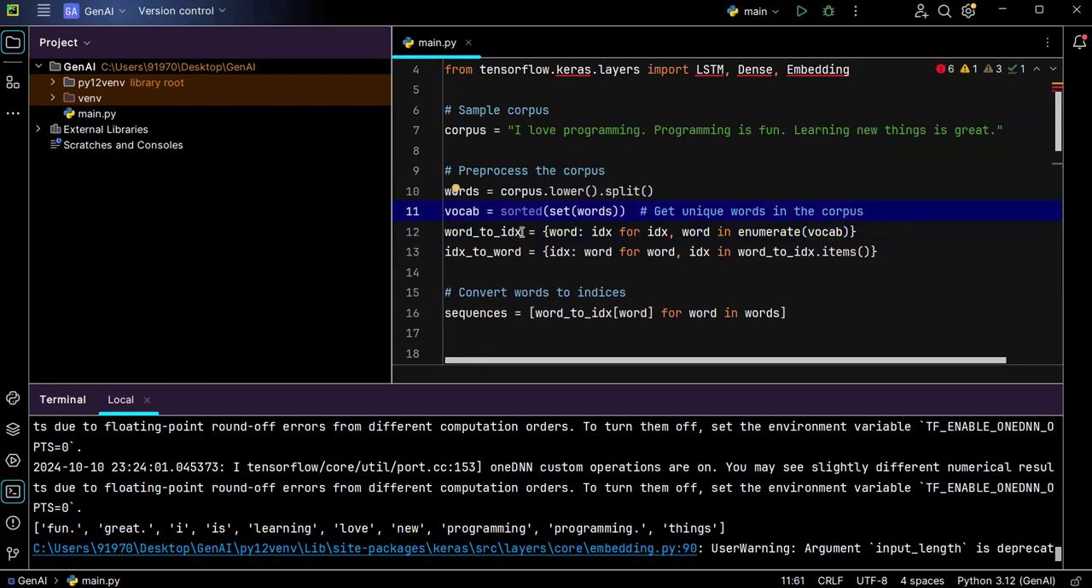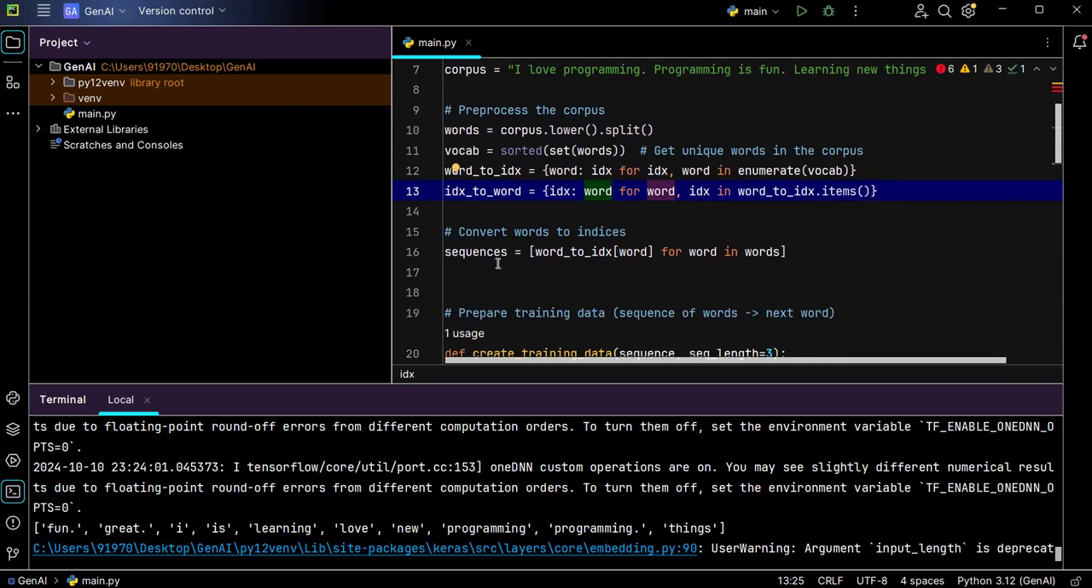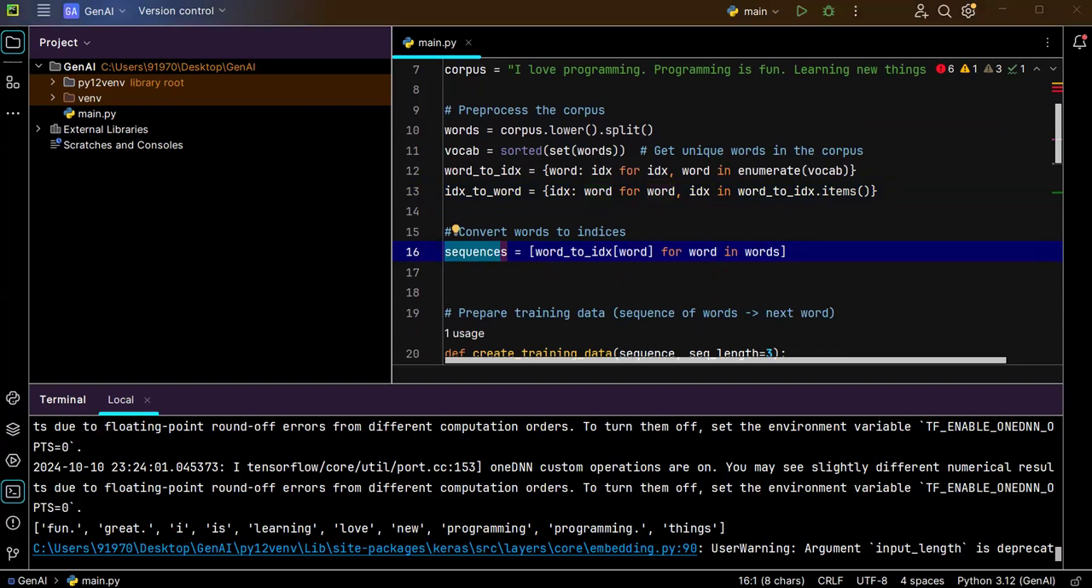Then word to index. So for each and every word, what is the index that I am storing? And for each and every index, what is the word corresponding to that index? So those two I have stored in these two. And now here for this sequence, I'm converting words to indices.